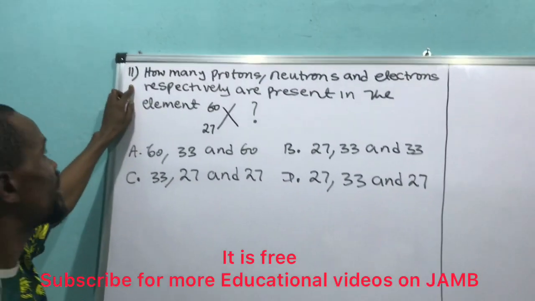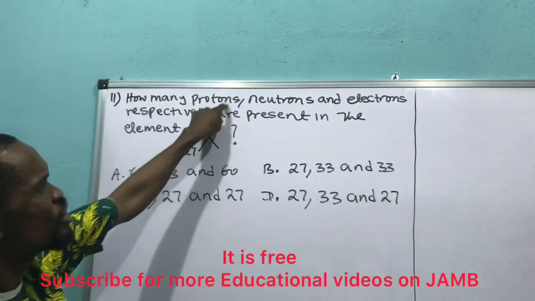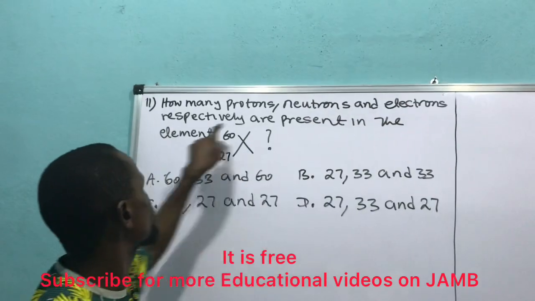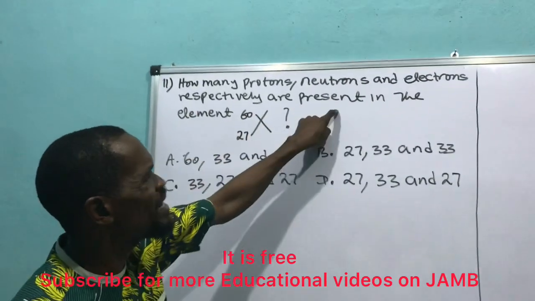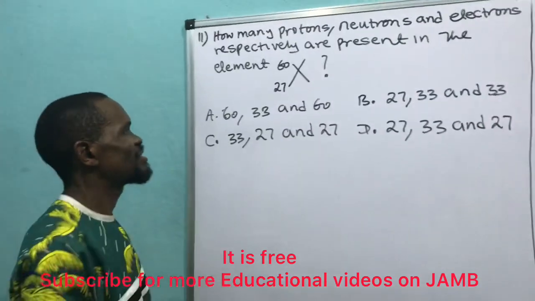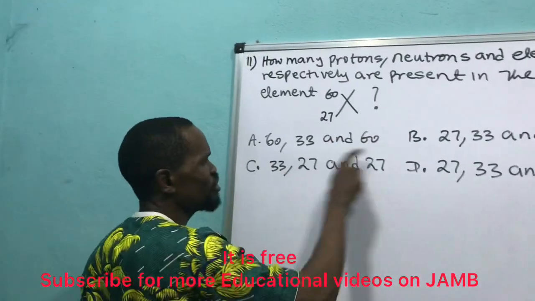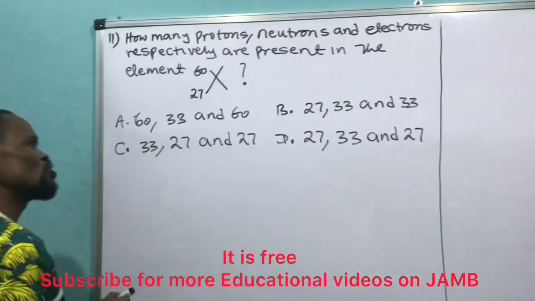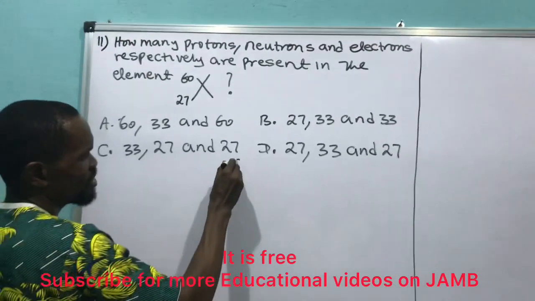Question number 11 says, how many protons, neutrons, and electrons, respectively, are present in the element? Look at the element X. They give us the options here. Let us go to the solution to know the option that is correct.